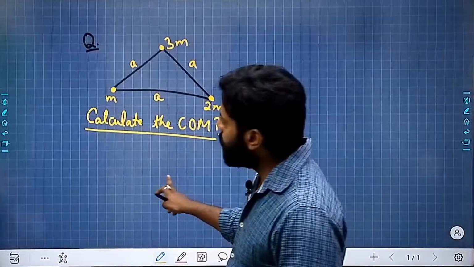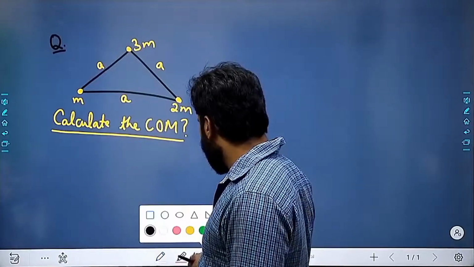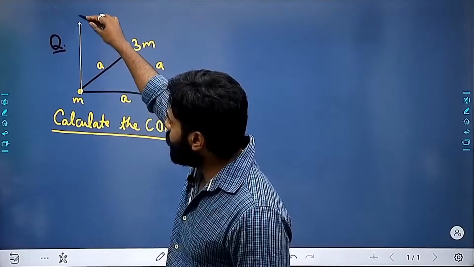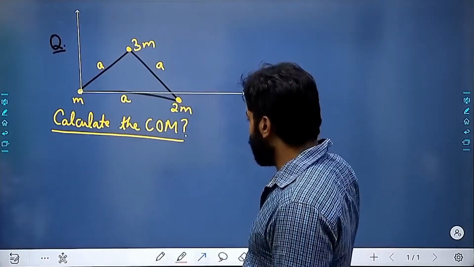It's pretty simple. Here we will be assuming one axis. The axis can be taken anywhere. We'll be taking it here so that distances can be measured very easily.